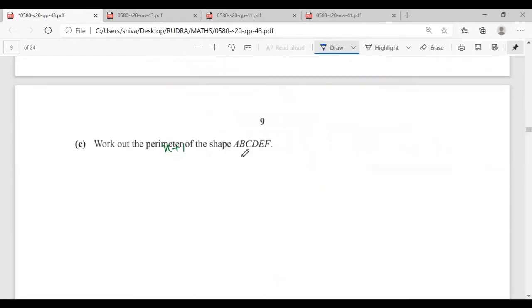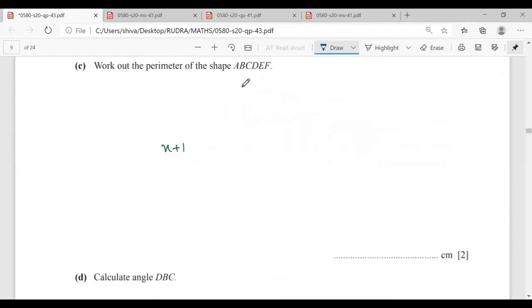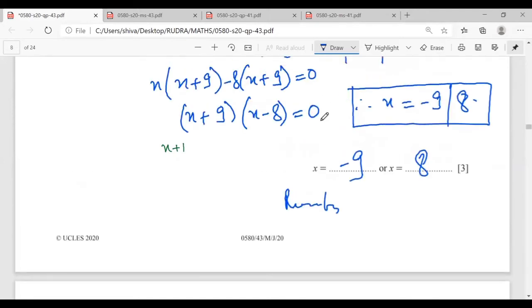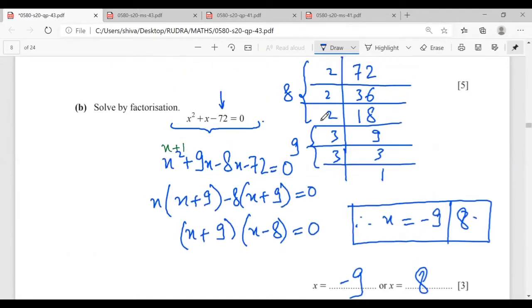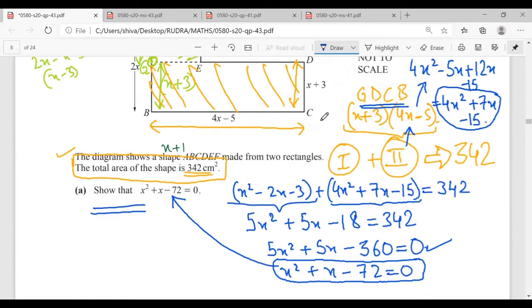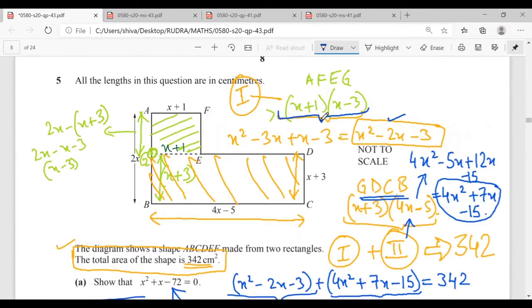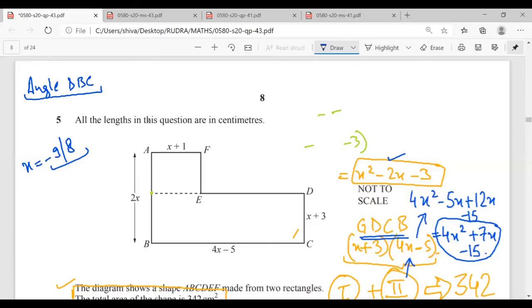Okay. Work out the perimeter of the shape A, B, C, D, E, F. How can we find this? Mr. Rudra, we have found two values of x, minus 9 and 8. Can x be minus 9?